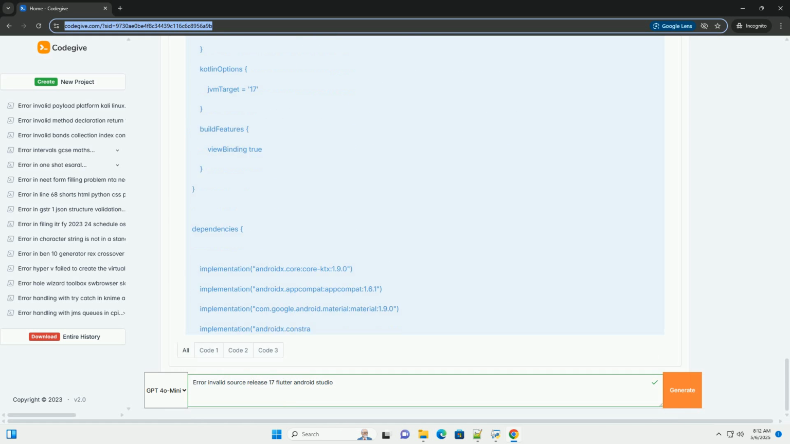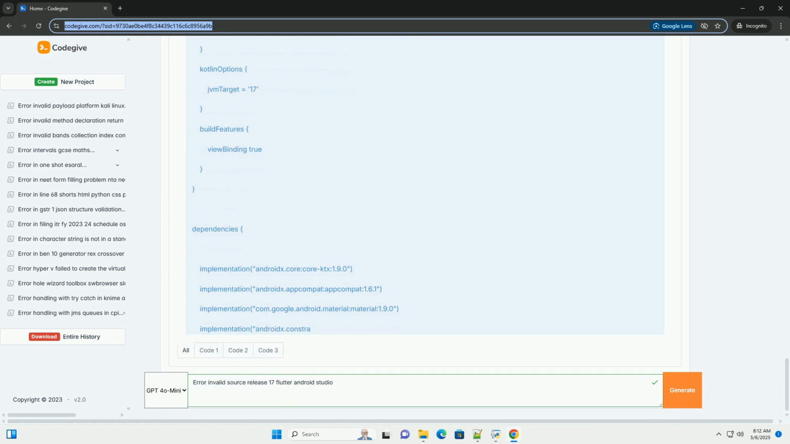Kotlin compatibility: if you're using Kotlin, make sure your Kotlin version is also compatible with the Java version you're using. Update the Kotlin Gradle plugin in your project level build.gradle file if necessary. The Kotlin options jvmTarget should also match the sourceCompatibility and targetCompatibility. Flutter version: ensure your Flutter version is relatively up to date. Older Flutter versions might have compatibility issues with newer Java versions. You can update Flutter using the flutter upgrade command.